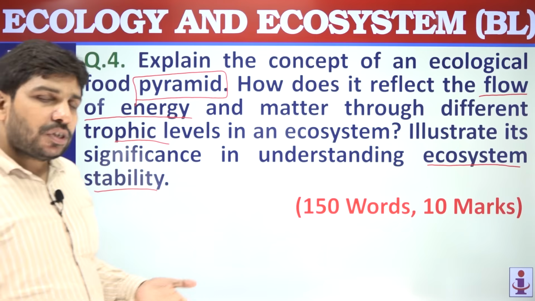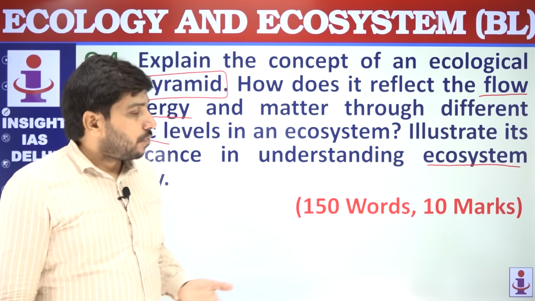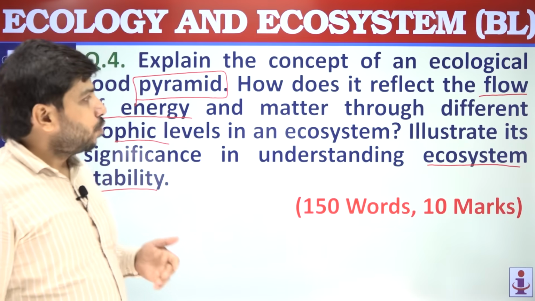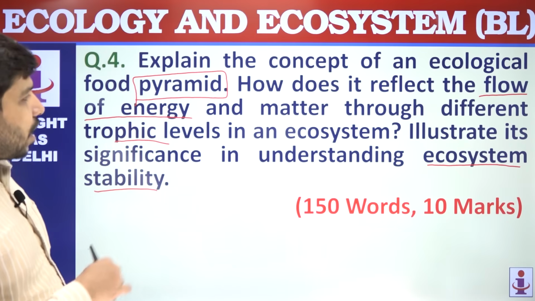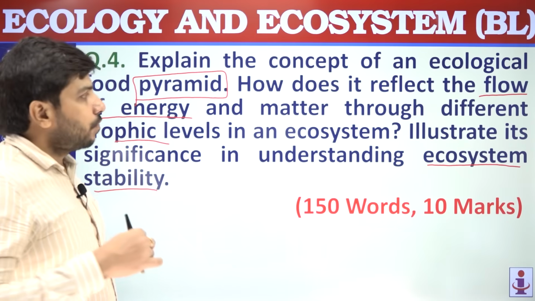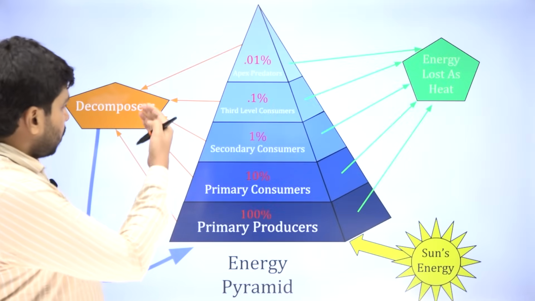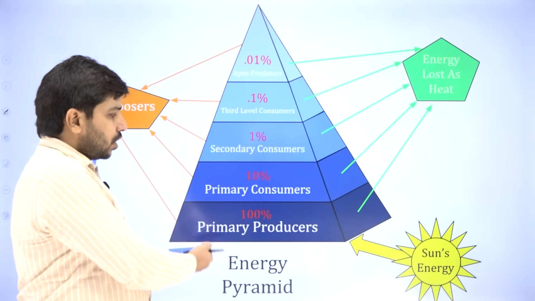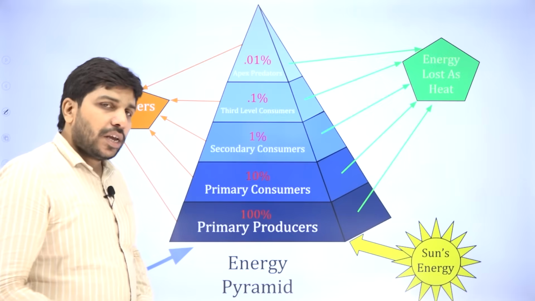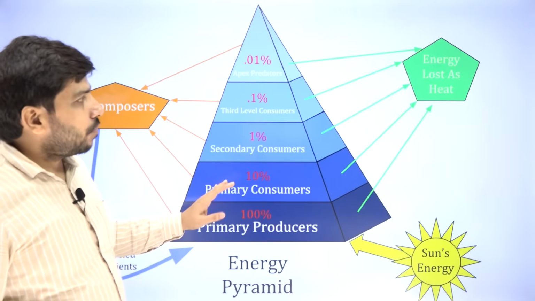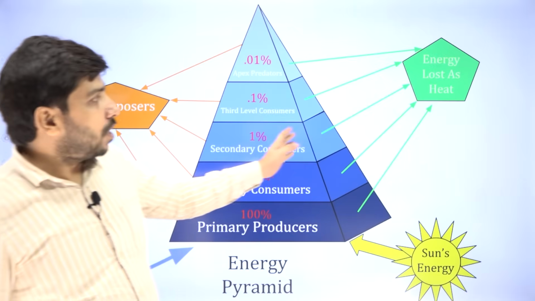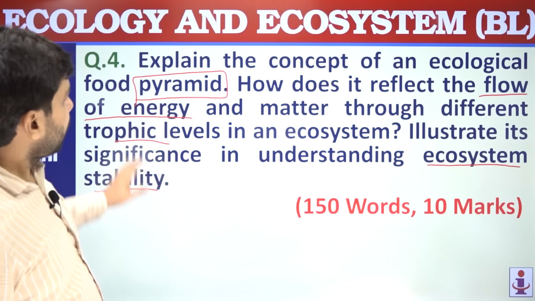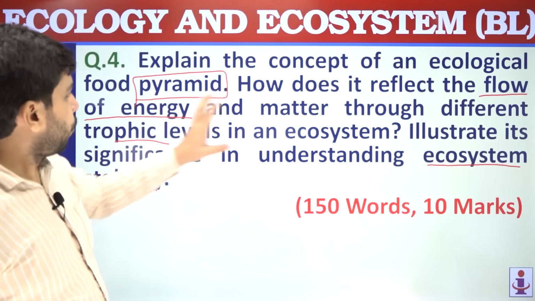So as I just mentioned, while writing about the different kinds of ecological pyramids, you should also write how the energy is getting transferred from one level to another level. For example, consider this as an energy pyramid. So the primary producers to primary consumers. In an energy pyramid, only 10% of energy gets transferred and the remaining energy gets lost as heat. So this is one aspect you can write in this flow of energy.